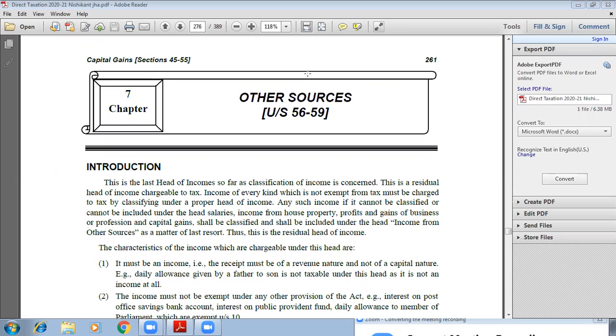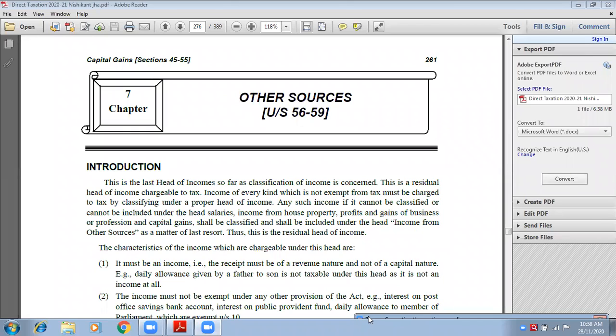Now, suppose you have a lottery income. Suppose you win a lottery. Is it related to salary income? An employer is giving you a lottery? No, it is not related to salary income. Is it related to house property? Is any house there?